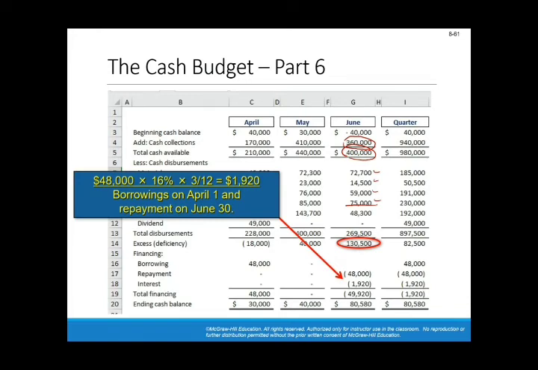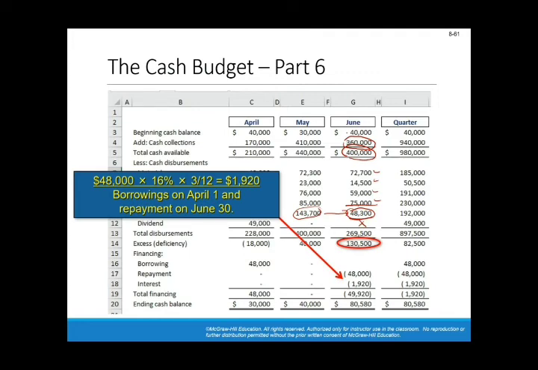This $300,000 is given in the previous slide, which is the additional equipment purchase. This is the one that we purchased in May, and this is the one that we purchased in June. We don't have any dividends, so we have an excess of cash of